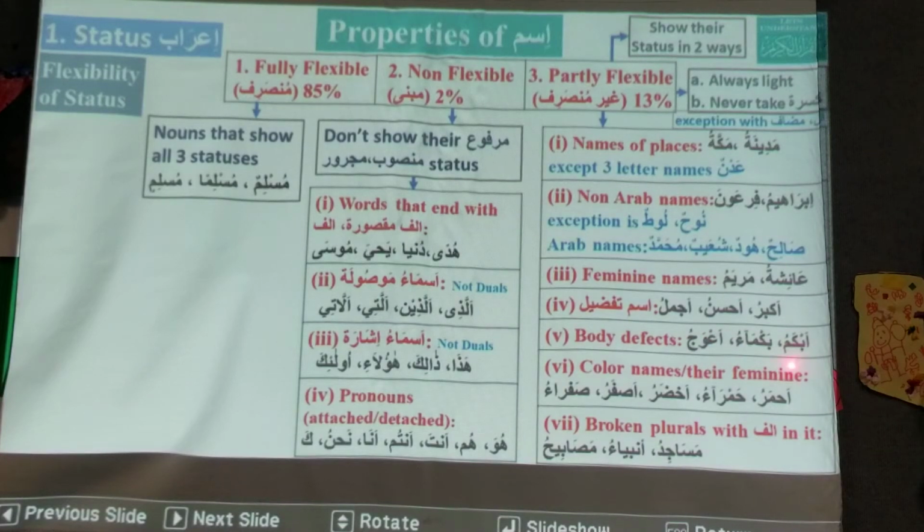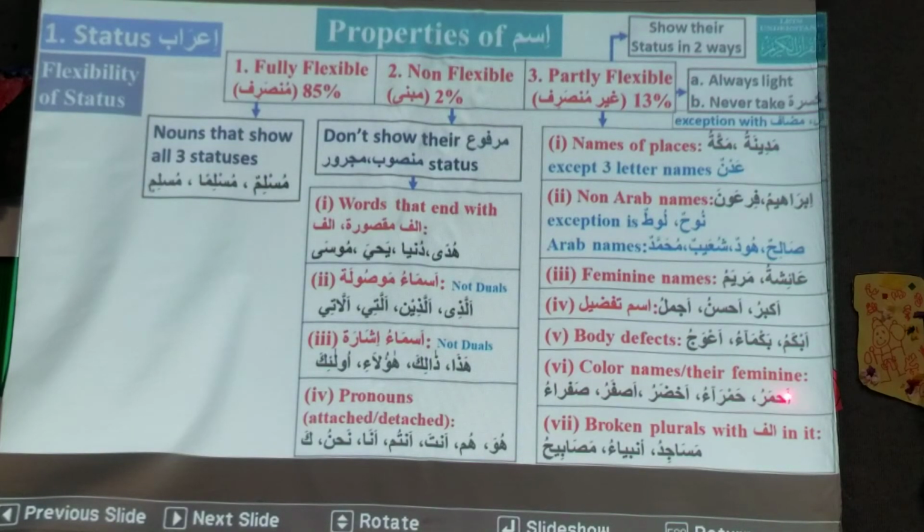Body defects, abkamu, bakmau, bukman summun, bukman umyun. What is abkamu? It is a body defect. So abkam is what? Dumb. Yeah, you can say mute. And bakmau is the muannas. So this awaju is crooked. And these are all body defects. They are also partly flexible.